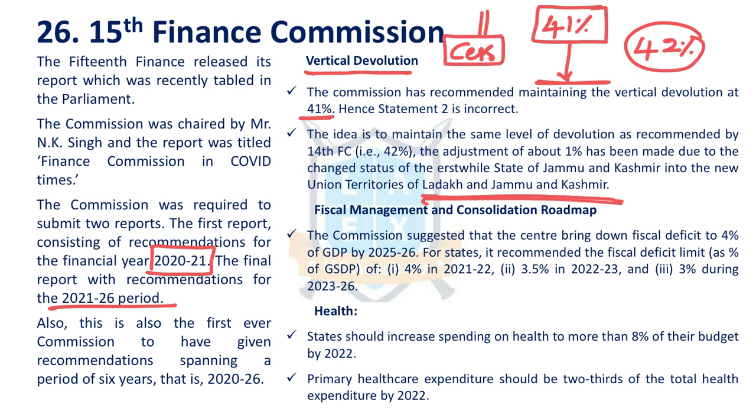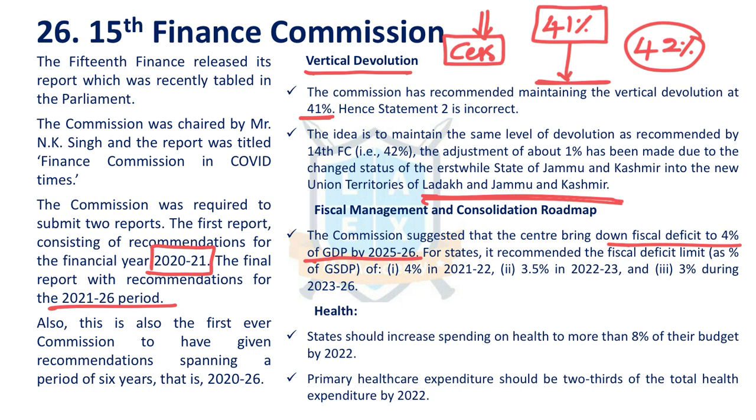cess is additional tax. Cess and surcharges are additional taxes. These are not devolved to the states. That means they won't come under the divisible pool of taxes. With regard to fiscal management and consolidation, this Finance Commission has recommended bringing the fiscal deficit to 4% of GDP by 2025-26.